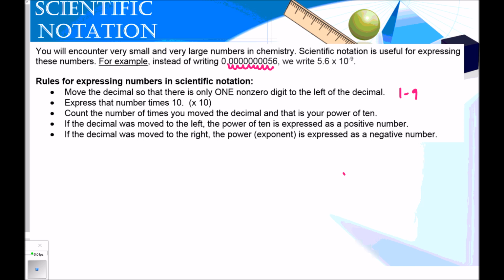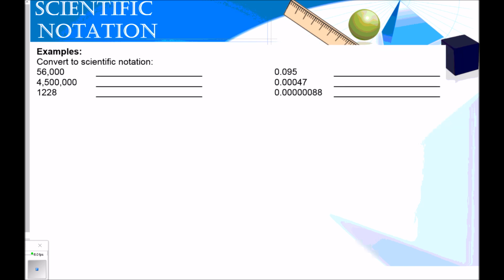And then lastly, it says if the decimal was moved to the right, the power or the exponent is expressed as a negative number. If the decimal was moved to the left, the power of 10 is expressed as a positive number. Okay, I find these last two to be a little bit difficult. So what I tell kids is that when you look at your number, if it's a really small number, your exponent is negative. If it's a really large number, your exponent is positive. Okay, so let's convert some of these to scientific notation.